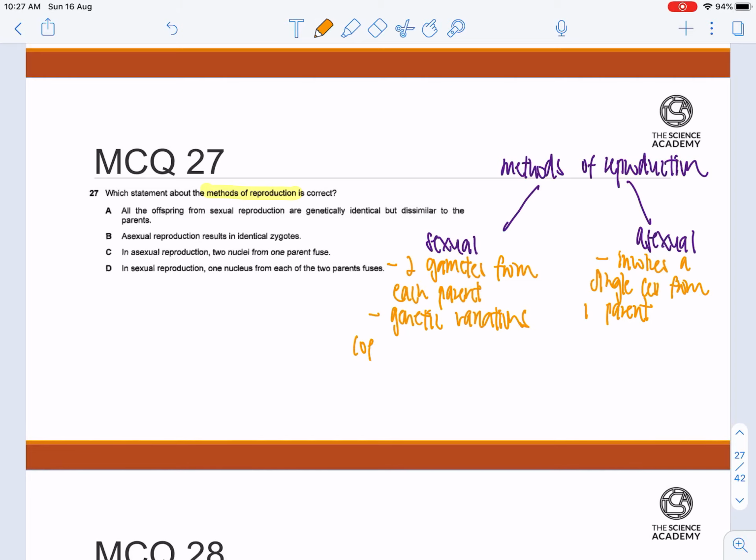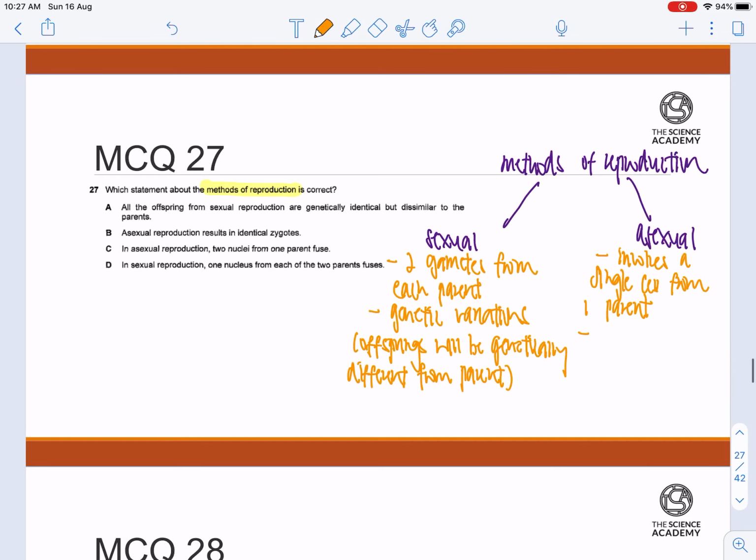where the offspring will be genetically different from parents, whereas for asexual reproduction, the offspring will be genetically identical with parents.